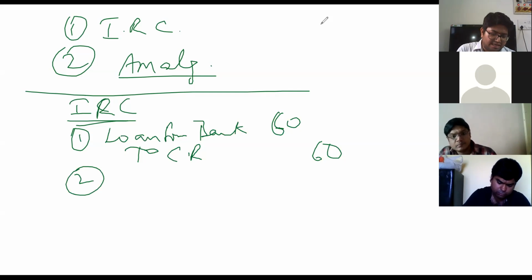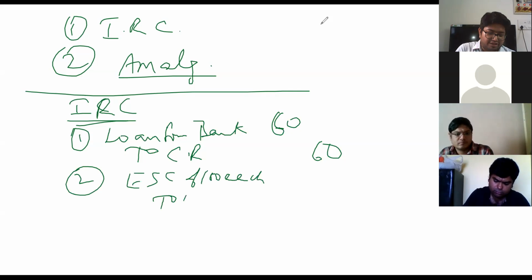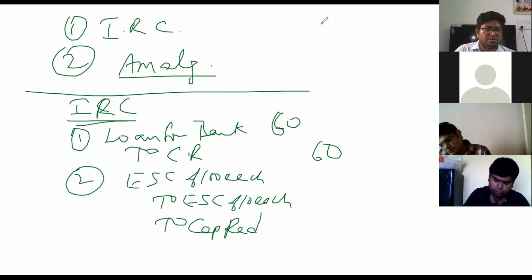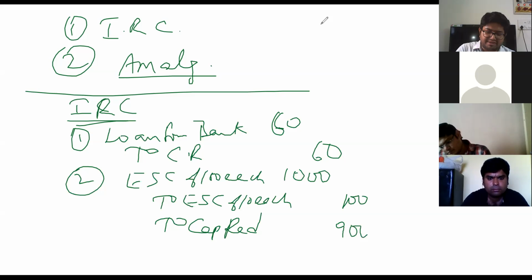Second entry: equity share capital of 100 each account debit to equity share capital of 10 each and to capital reduction. 1,000 will be debited, 100 will be credited to equity share capital account, and 900 will be credited to capital reduction account. This is what will happen.